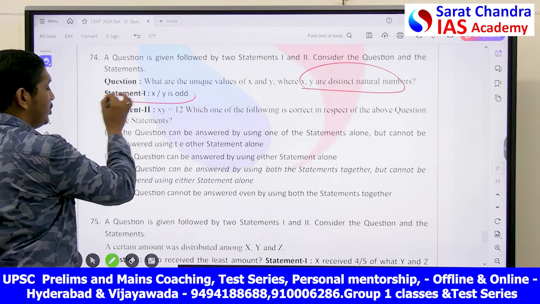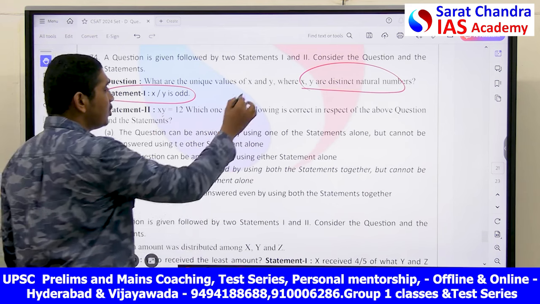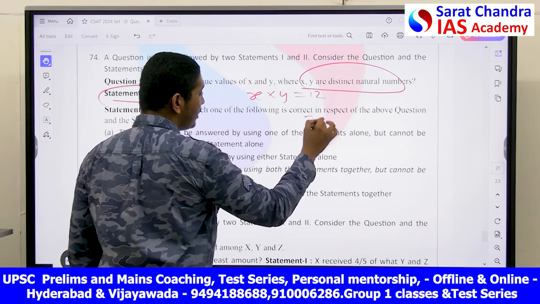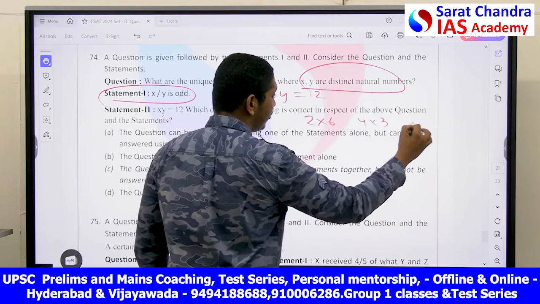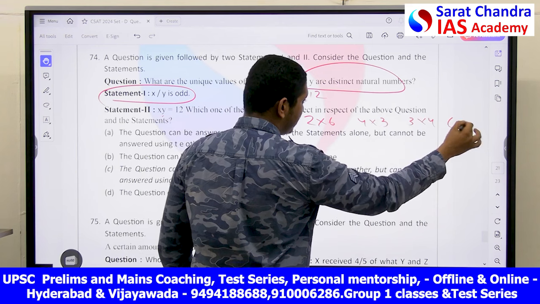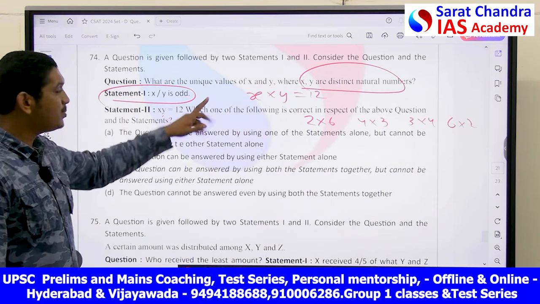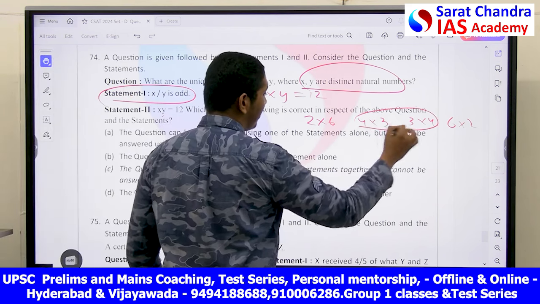So, okay, I can use this. And he has given me xy is equal to 12. So, if x into y is equal to 12, what are all the possibilities? 2 sixes are 12, 4 threes are 12, 3 fours are 12, 6 twos are 12. These are the four possibilities of x and y. He said x by y is odd. So 4 by 3 and 3 by 4 I will eliminate.